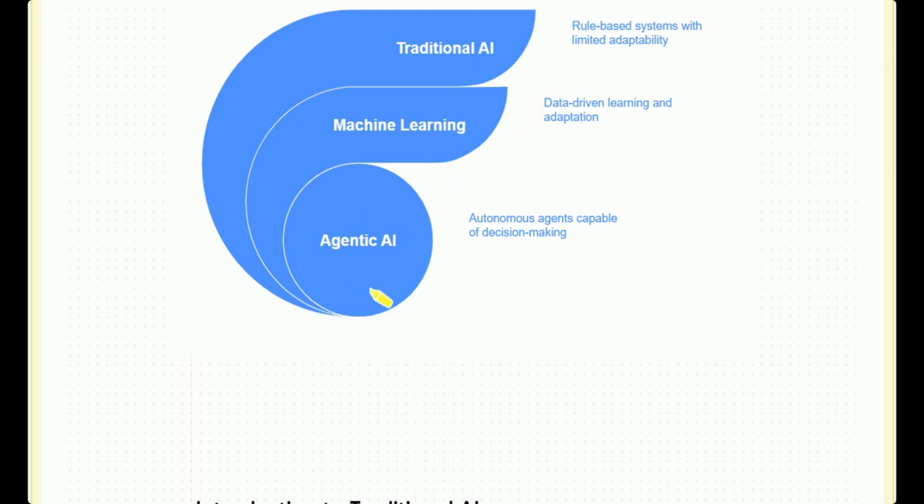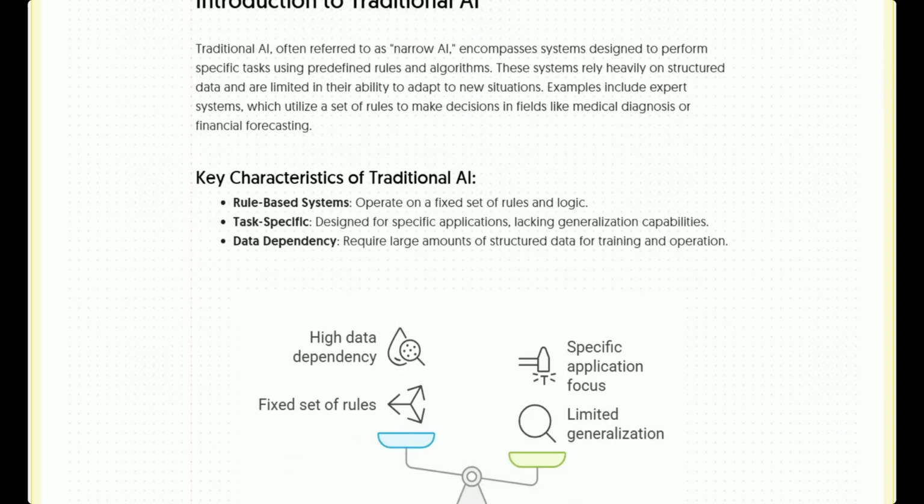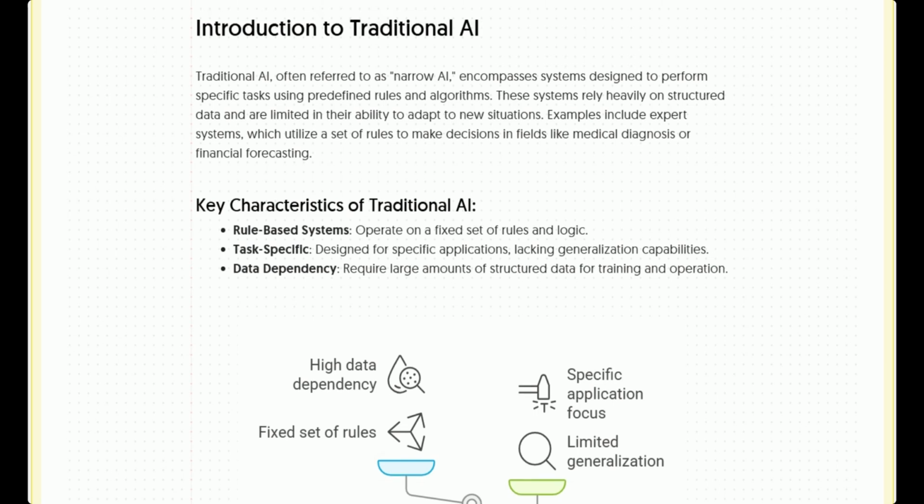And what is agentic AI? It's an autonomous agent capable of decision making. That's why agentic AI is useful in many ways, because it can take decisions. Whatever command you give to the agentic AI chatbots, it will follow your command and provide a result to you. It can do tasks for you, like hotel booking or flight ticket booking.